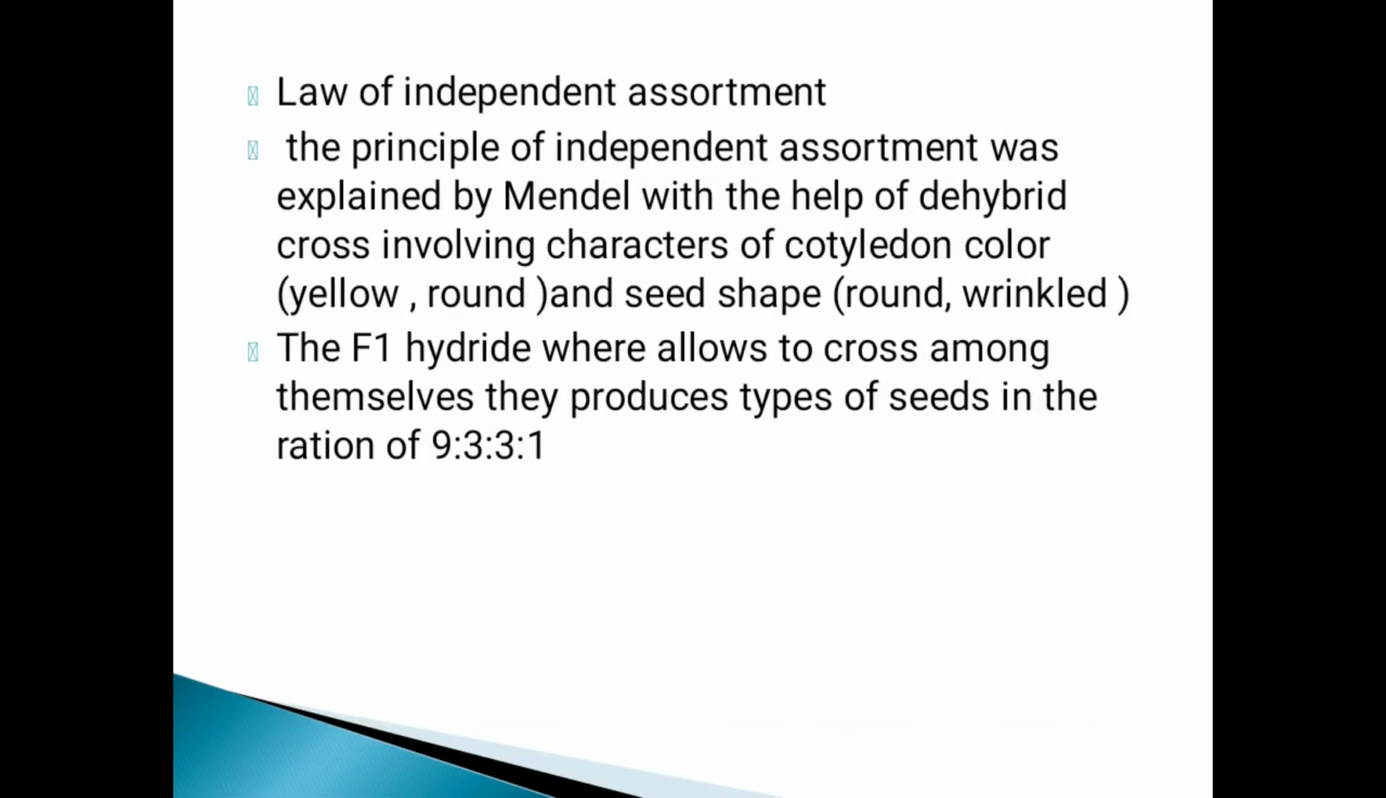Law of independent assortment. The principle of independent assortment was explained by Mendel with the help of a dihybrid cross involving the characters of cotyledon color, yellow or green, and seed shape, round or wrinkled. The F1 hybrids were allowed to cross among themselves. They produce four types of seeds in the ratio 9:3:3:1. So the best example of the law of independent assortment is pea plant seeds.